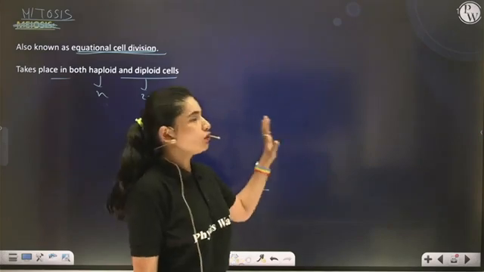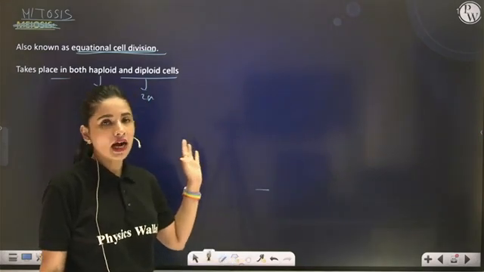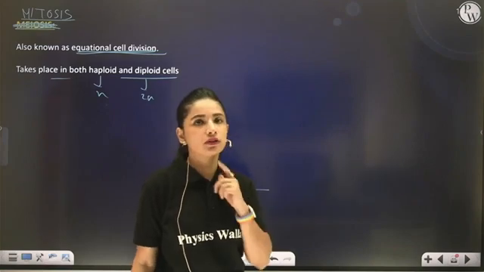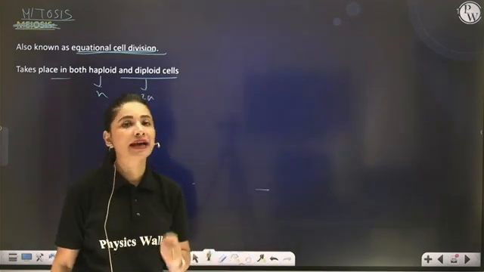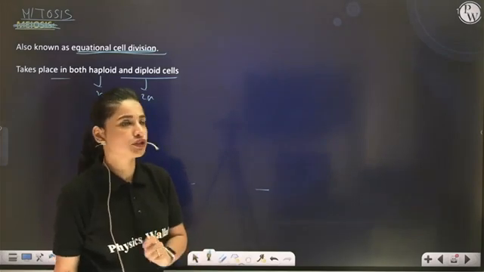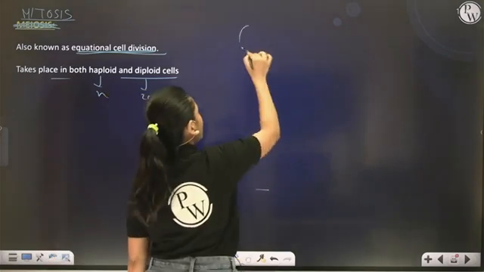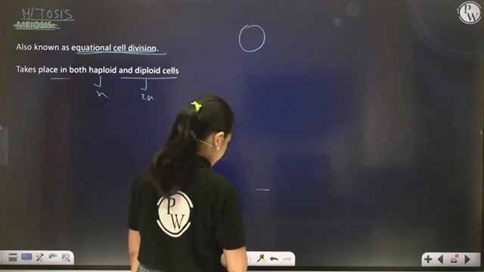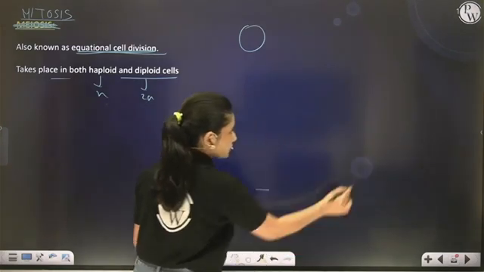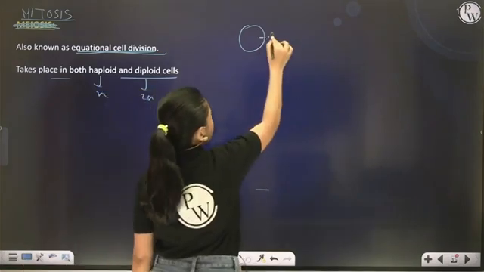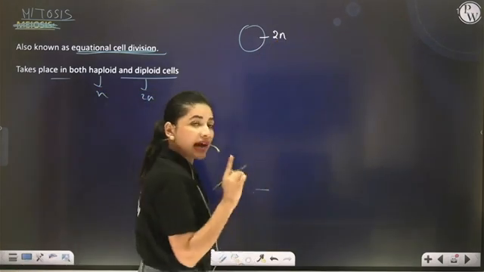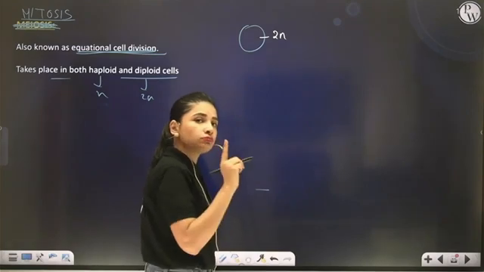Right? So before I start with the main process of mitosis, first I will explain why it is known as equational cell division. So if I have a parent cell, I think white color will be better. Okay, so now first I have a diploid cell, which has how many complete sets of chromosomes? 2.